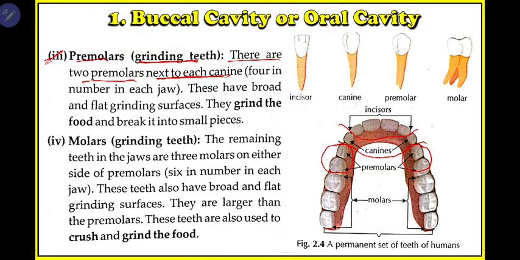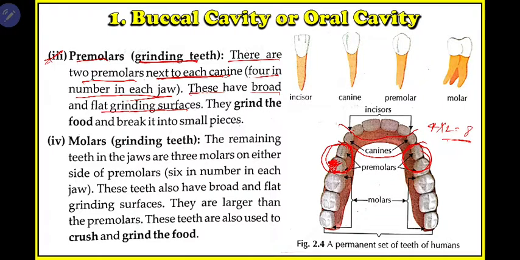In each gum there are 4, and with two gums we have 8 premolars in total, 4 plus 4 is 8. These have a broad and flat grinding surface. You can see that this is a broad surface, compared to this which is sharp.